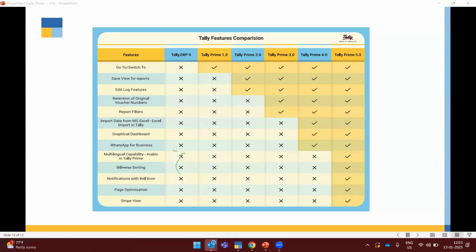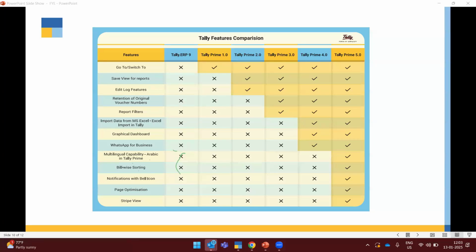Mr. Prasad asked how to import Excel files in Tally, such as bank statements and sales entries. If you have any default Excel templates, in Tally we have given Excel import. Please get in touch with your partner and they will help you, because we have already given this. We have done so many sessions also. And if you need any recording on how to do these Excel imports, we'll be sharing it with you for sure.